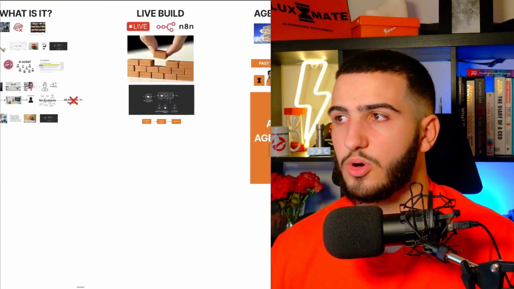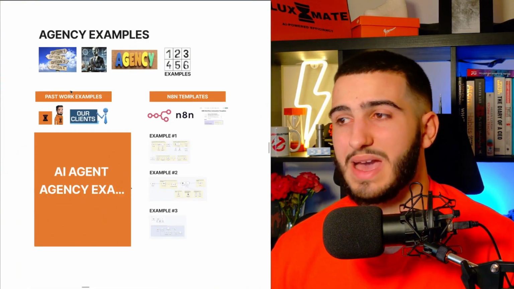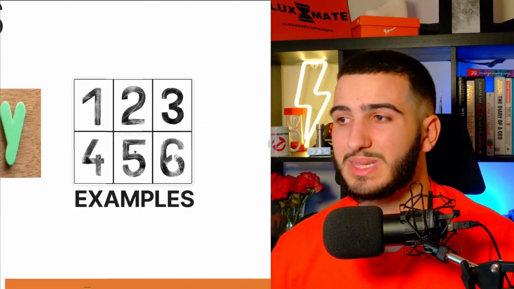But guys, now that we've gone over the live build, let's go over different examples of AI assistants, or AI agents I should say, that you can actually use in your agency. There are a lot of different options on how you can use these AI agents. I hope by the time you're watching this, you've gone through the demonstration and your brain is blasting with different ideas of how you can replace different employees. But let's just slow down. Let me show you different examples of how you can use these in your agency with 6 different examples.